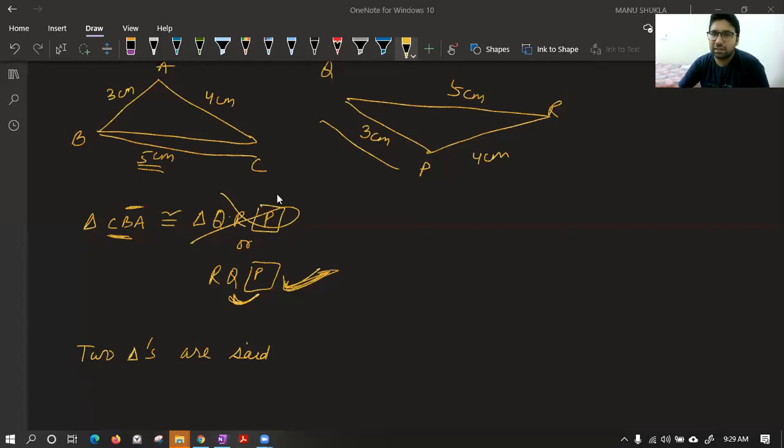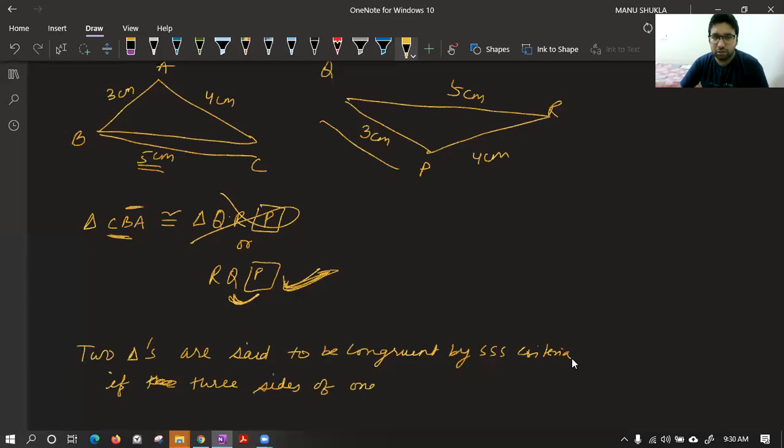First, the definition for triple S criteria: two triangles are said to be congruent by triple S criteria if three sides of one triangle, or the first triangle you can say, once again, if three sides of first triangle is equal to